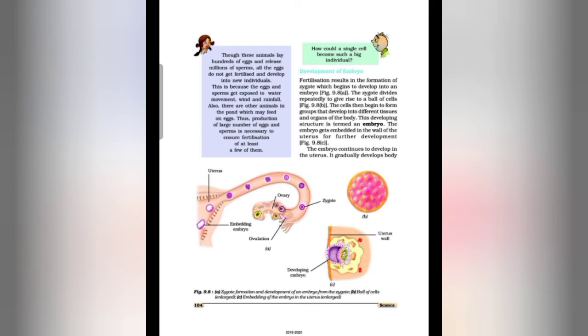This is because the egg and sperm get exposed to water movement, and wind and rainfall also. There are other animals in the pond which may feed on eggs. Thus production of a large number of eggs and sperm is necessary to ensure fertilization of at least a few of them.